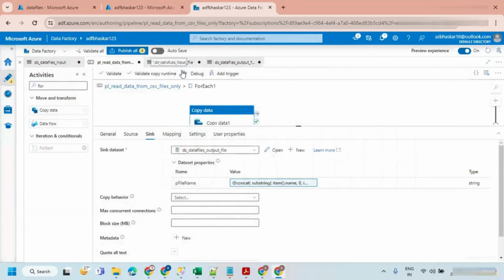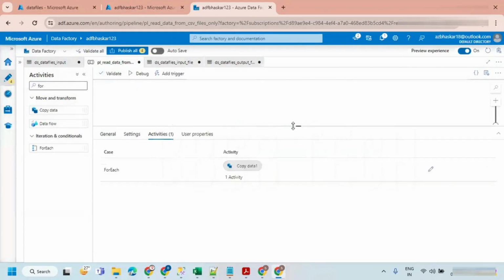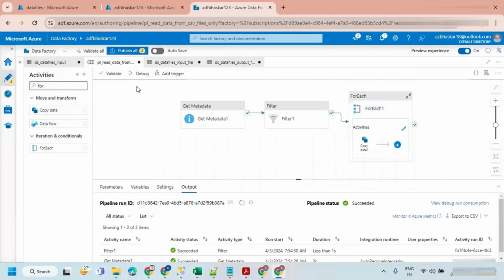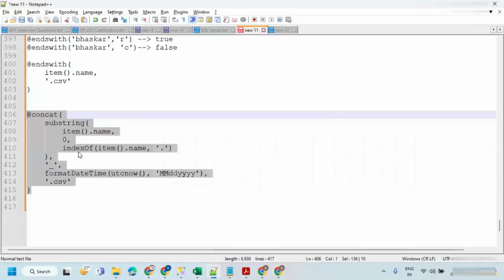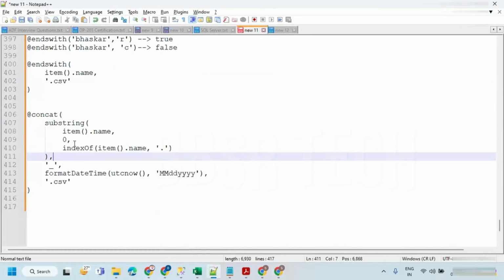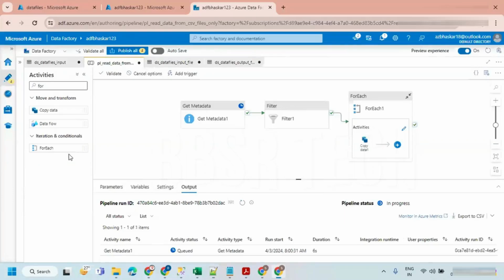I'm just going to run this pipeline. If I run this pipeline, it is going to read the data from only CSV files. Let's debug it. Since we already know it, I'm just writing it here. We talked about it by seeing each and every part.